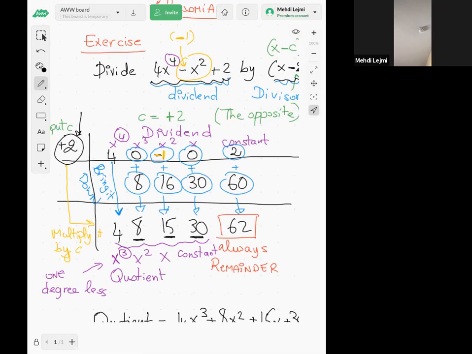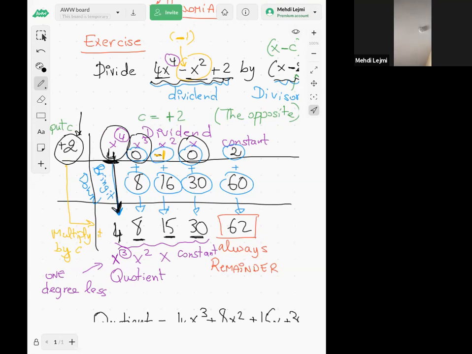And then still in the first row, next column, I put the dividend. I have 4x fourth minus x squared plus 2. So that's why I have this 4, you see this 4x fourth. There's no x cubed, so that's why I have 0x cubed, and the minus x squared plus 0x, there's no x, and then the constant. And what we do is you always bring down the first number here. I have 4, so that's why I brought down this 4.